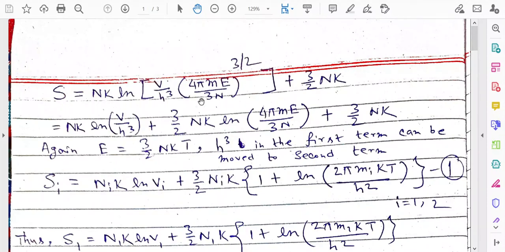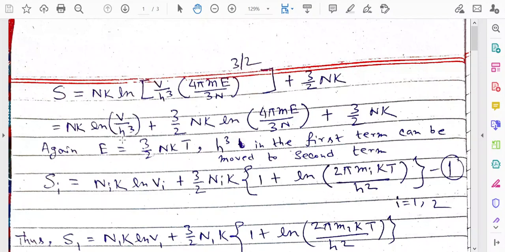There is a logarithmic term ln, and inside the bracket are these quantities. We can separate the volume term from the energy and number of particles terms. Then there is an h cubed term here, V by h cubed.